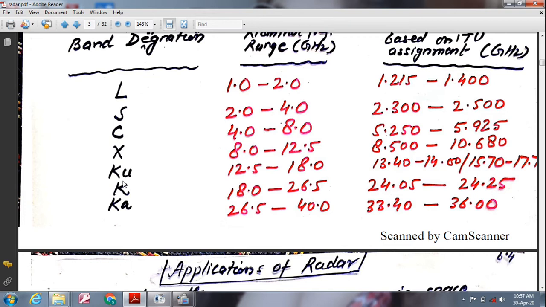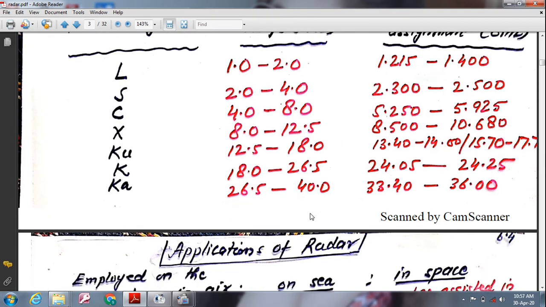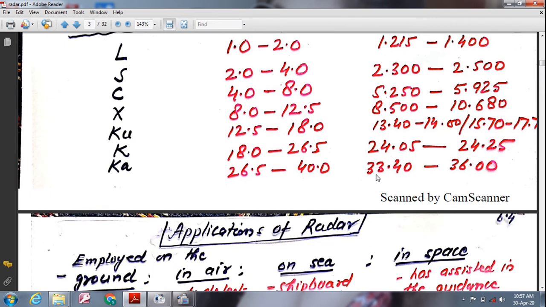Next is Ku band, which is 12.5 to 18 gigahertz, K band 18 to 26.5 gigahertz, and Ka band 26.5 to 40 gigahertz, and as per ITU it is 33.40 to 36 gigahertz. So these are some of the standard radar frequency bands used in radar systems. Now we are going to see the various applications of the radar system.